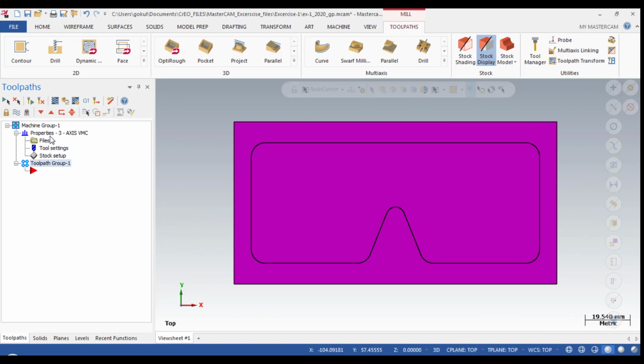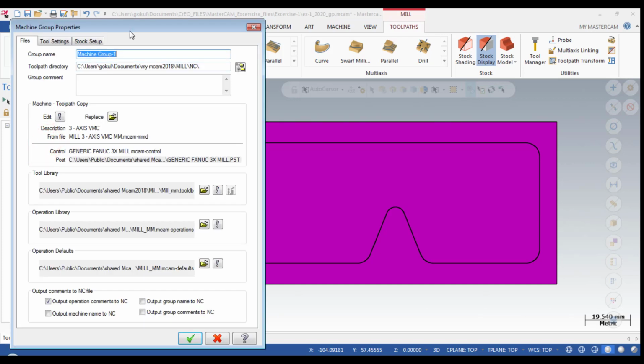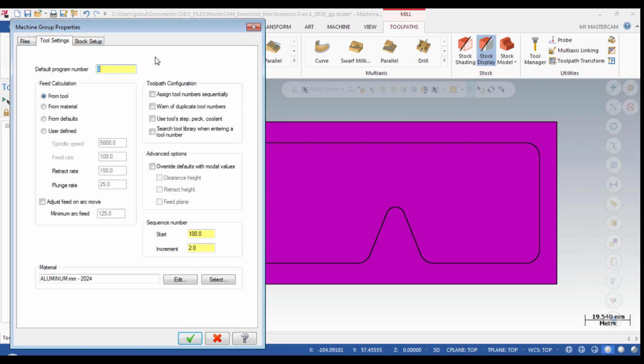After the selection, Machine Group 1 comes, and when I double click the properties, it shows the files, tool settings and stock setup. I double click the files, and you can define your own name for the group and the program number, which should be a 4-digit number.